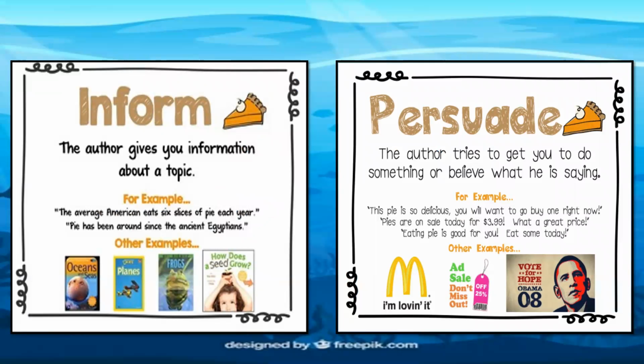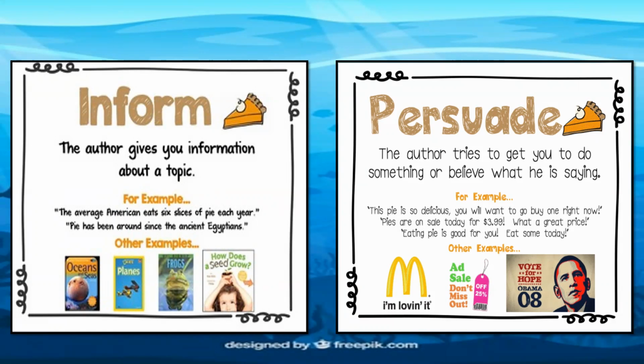Okay, as we reviewed in our last class, when we read a text and the author's purpose is to inform, first of all, we are going to find information about a topic. The author is providing us information about an interesting topic. For example, the average American eats 6 slices of pie each year.